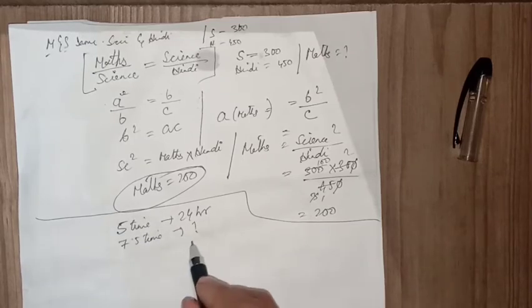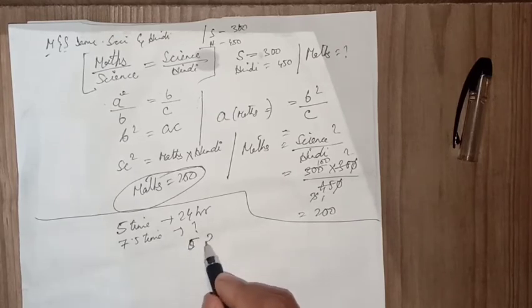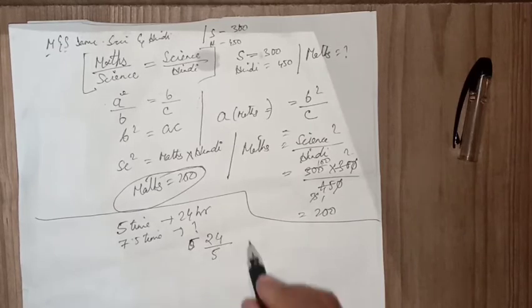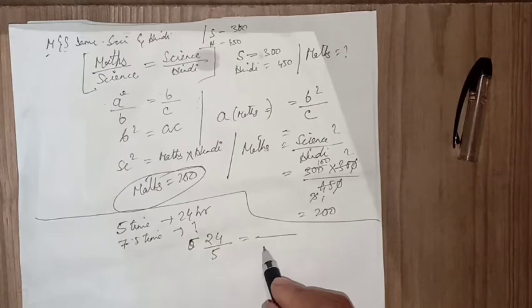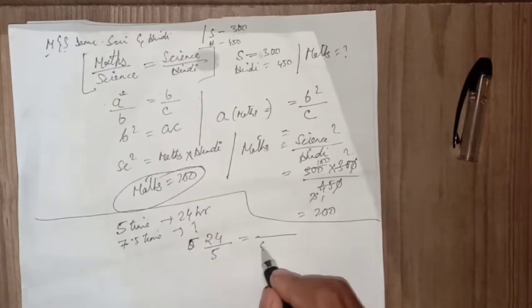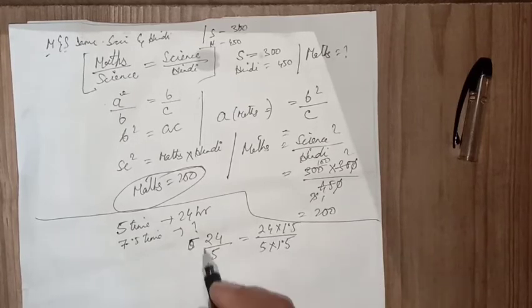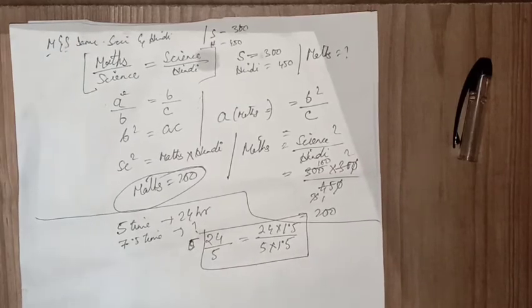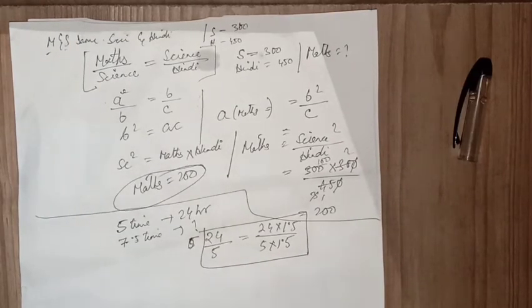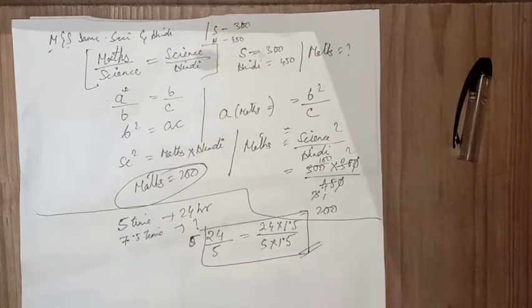If for 5 times we are taking 24 hours, then for 7.5 times how much time will be required? For this you have to make 5 into 7.5, that is 5 into 1.5, so here also 24 into 1.5. So this is a proportion method. Here also you have to go with the proportion method only, no other method. This is how we can solve the other question also.